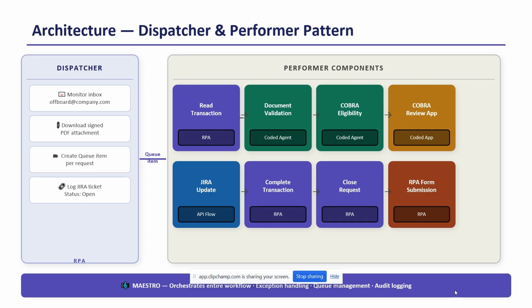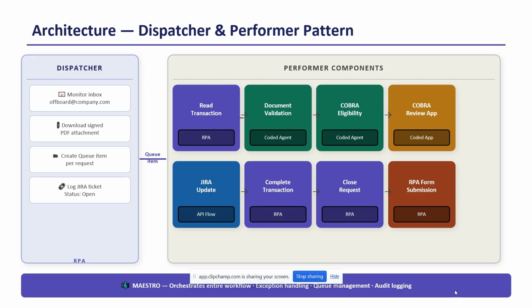By adding the queue items, the AI powered OffboardCare team can track how many requests these agents successfully completed and how many requests these agents failed to complete. And the Jira ticket is for the application teams, that is the insurance teams, for audit purposes. So they can check how many requests are completed by using these Jira tickets.